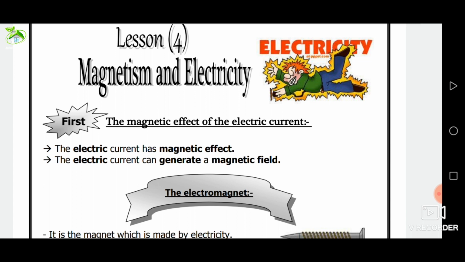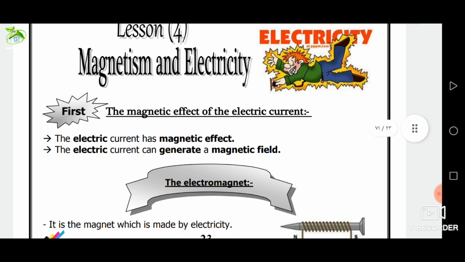Now we will study lesson 4. Lesson 4 is about magnetism and electricity. There is a relation between magnetism and electricity, where an electric current generates a magnetic field, and a magnetic field generates an electric current.